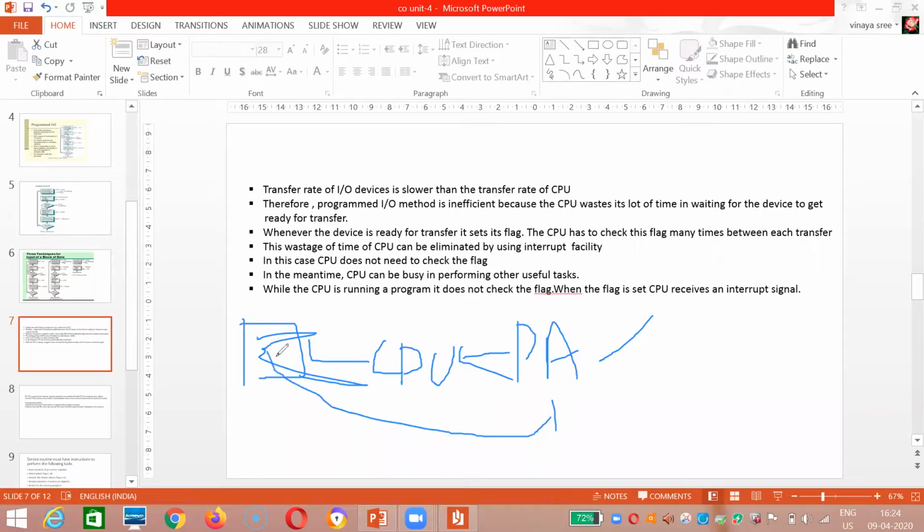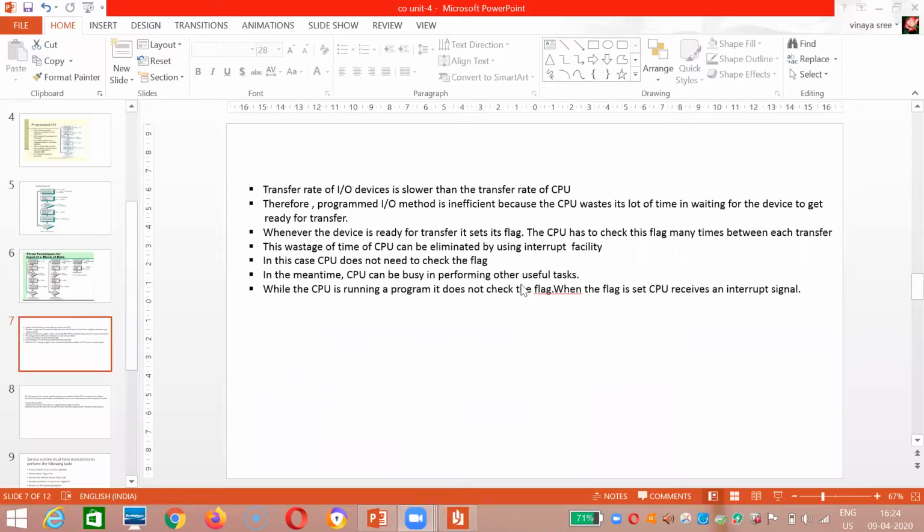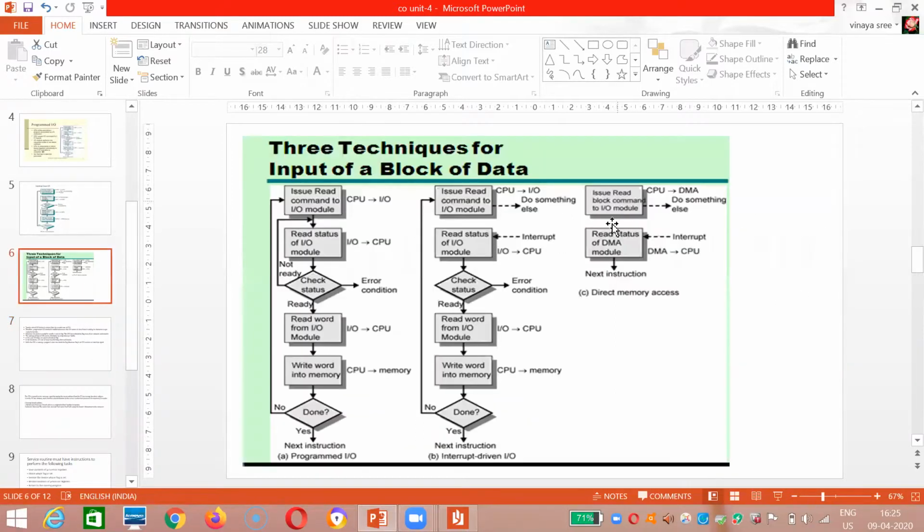Now in DMA, what happens is that everything will be done by DMA, direct memory access. The processor will just give a read command. Everything will be done by the DMA. Let me show this diagram so that it will be easier to understand.